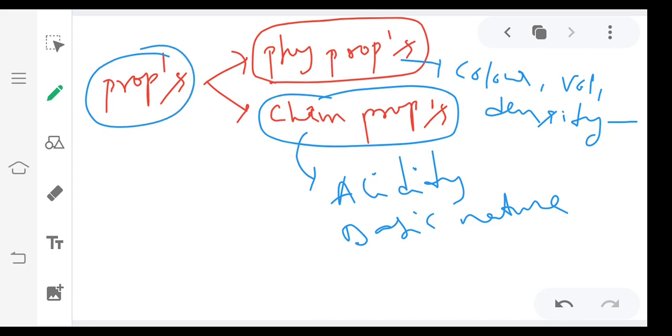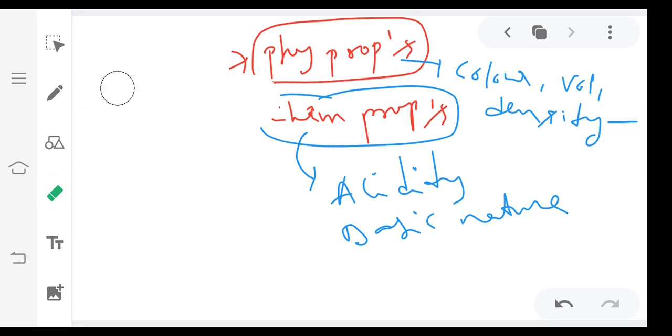Now these properties are measurable. We can measure density, we can measure volume. Color intensity we can also measure, bright or less, whether intensity is more or not. So measurement is important. What is measurement?